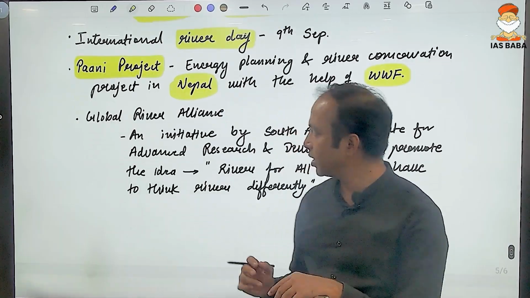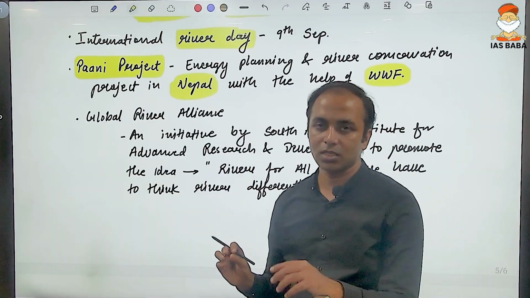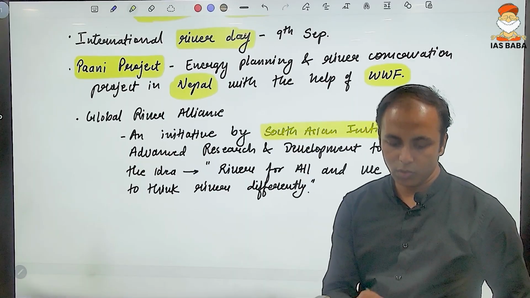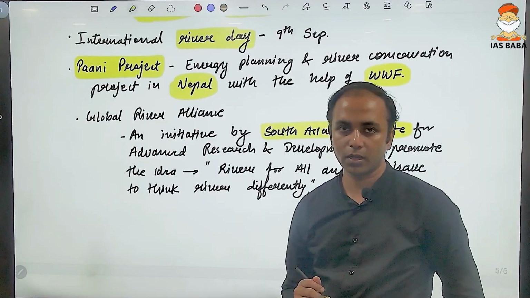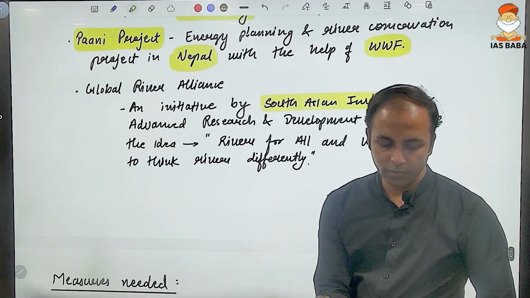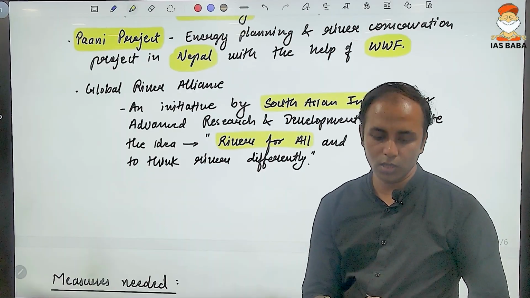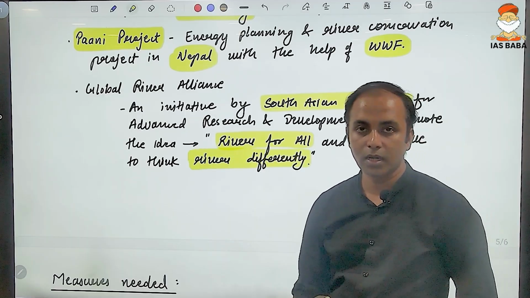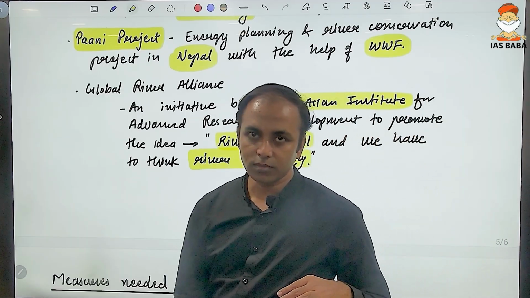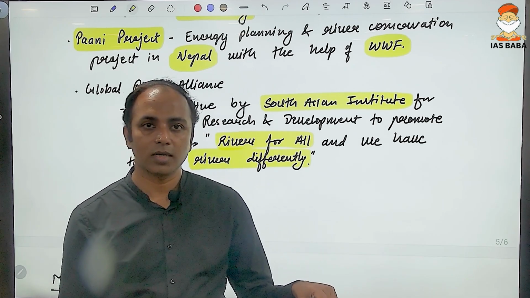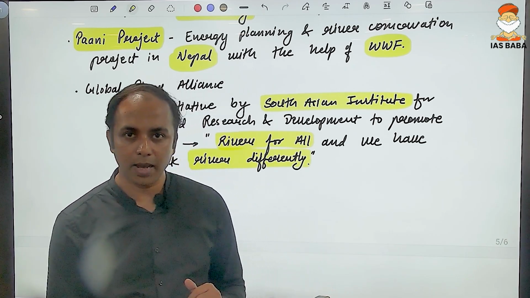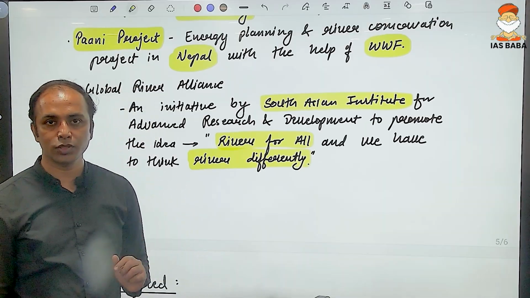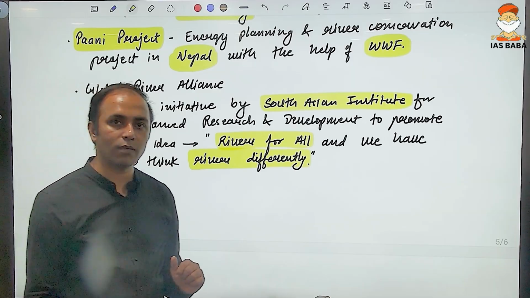And lastly, the Global River Alliance. This is an initiative by the South Asian Institute for Advanced Research and Development. Here, the idea is to conserve rivers for all, and also to think about rivers differently. Differently over here means not merely conservation, but even the management, the equitable distribution, and sustainable utilization of the river for overall development.